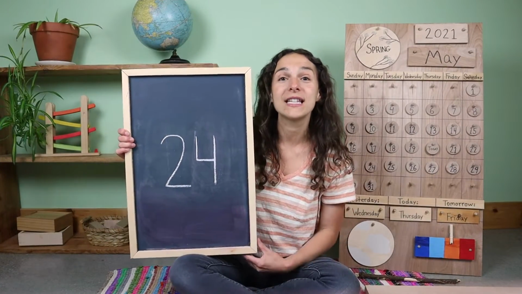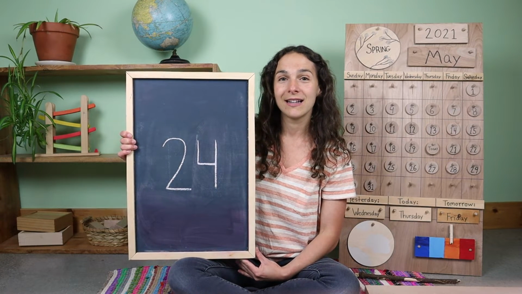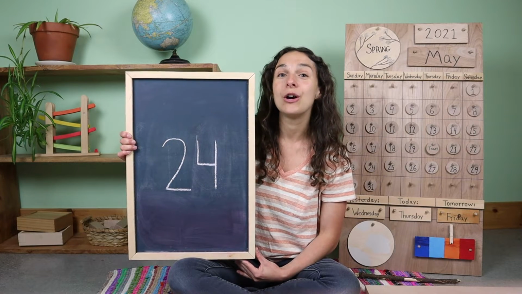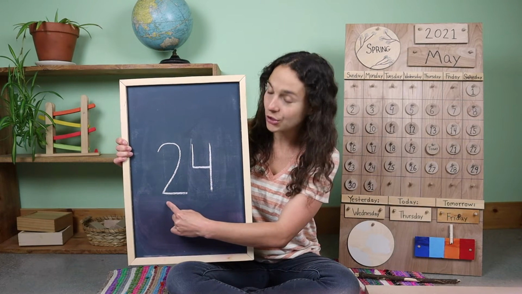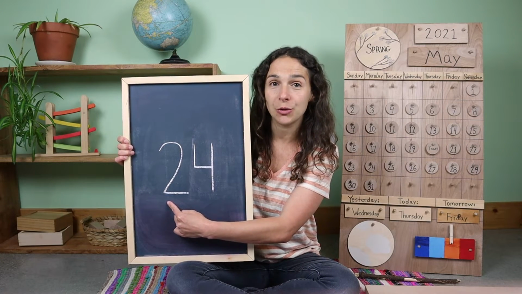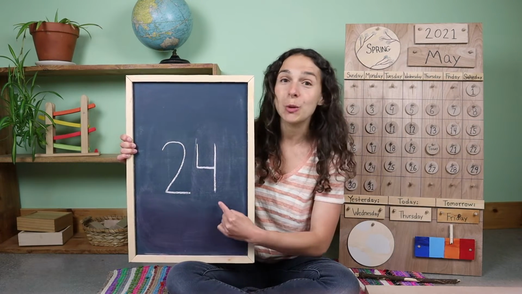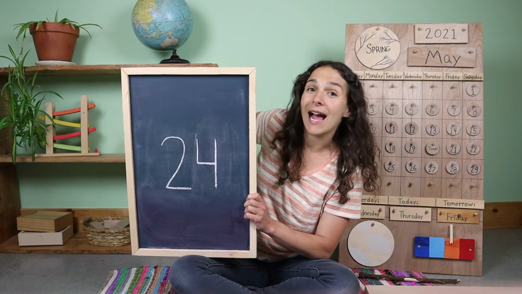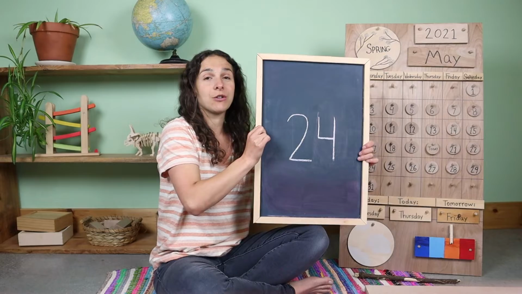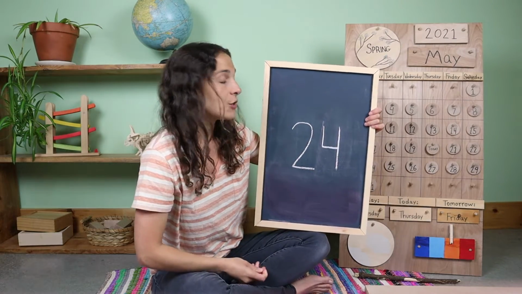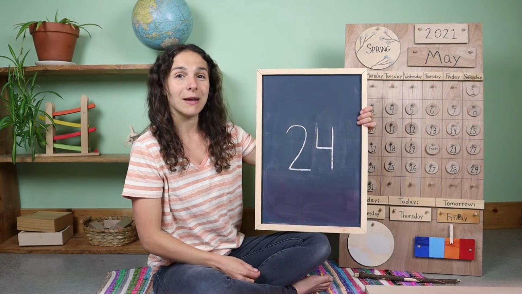Let's talk about this double-digit number. Do you remember what number this is? 24. When you write the number 24, you write two numbers. First you write the number 2, and then you write the number 4. 24. I have my piece of chalk, and if you'd like to, you can find something to write with as well, so that we can draw 24 tally marks together. But if not, you can just count them with me.